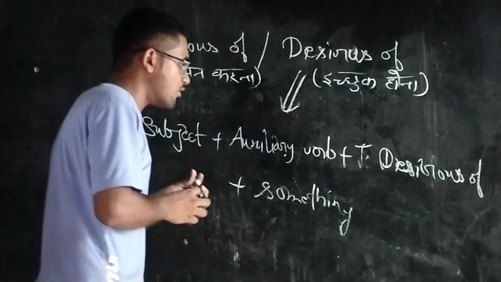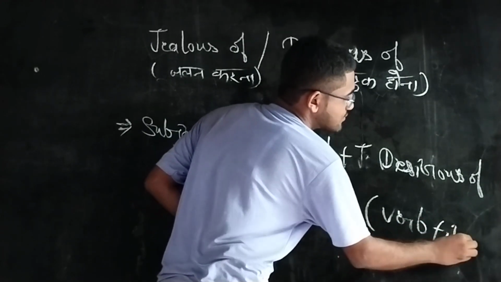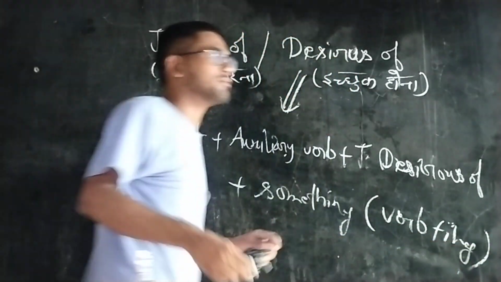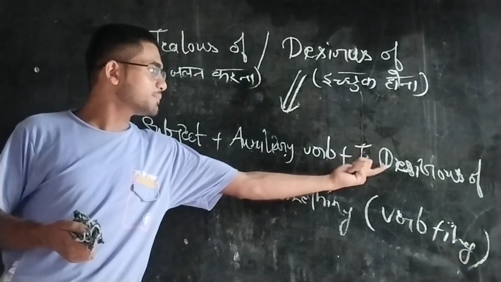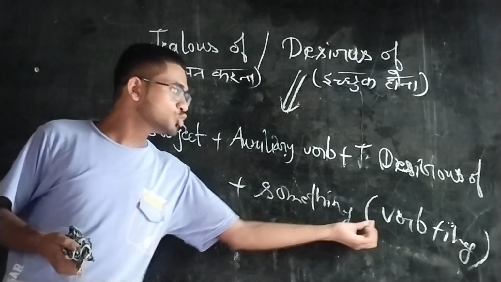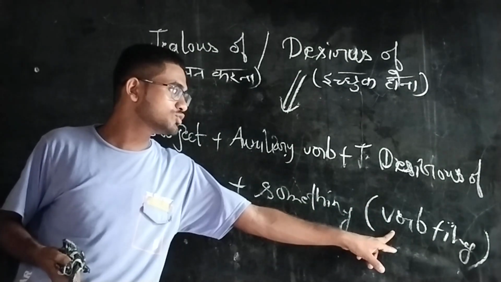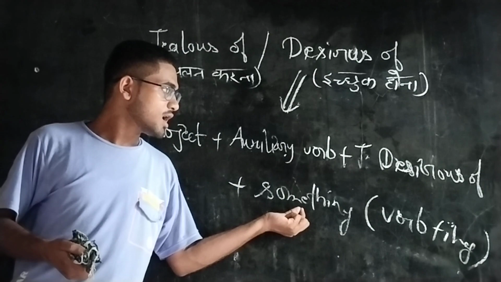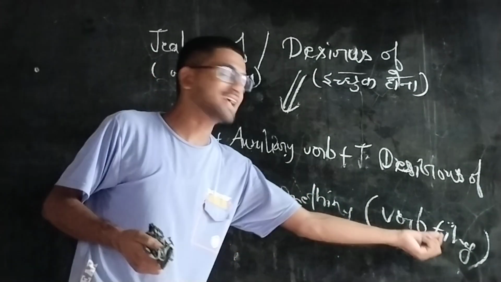If you use a verb, then the verb comes in ing form. In which form? Ing form. Now let's take an example. Subject plus auxiliary verb plus desirous of plus something. If you use a verb in the place of something, then you use the verb in ing form.